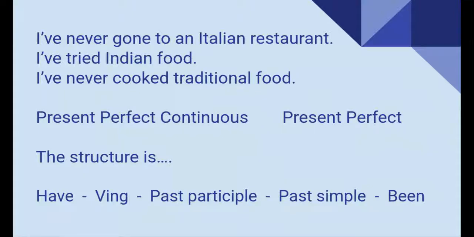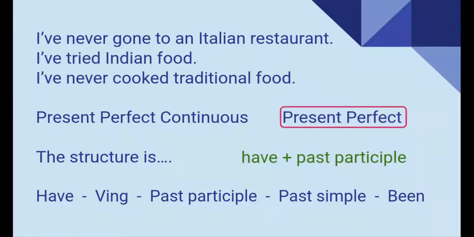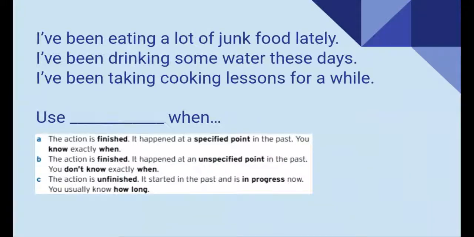And what is the structure? Okay, guys. So we have present perfect, that's right, and the structure for present perfect is have plus past participle. Very good.